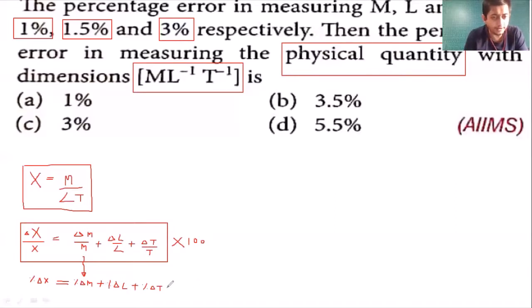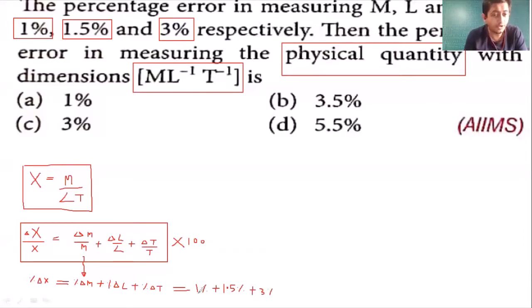So that will become equal to, now percentage error in mass, the question gave 1%, plus percentage error in length, which is 1.5%, and percentage error in time T, that is 3%. So that is plus 3%.